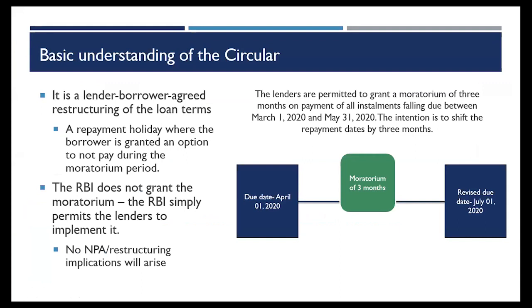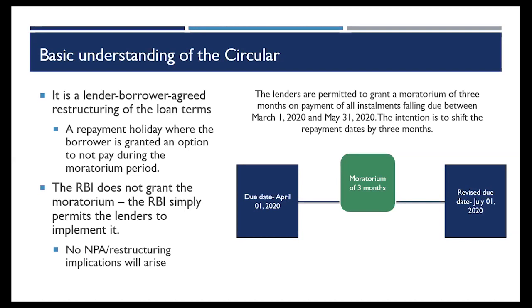For this period, any installments that fall due, you will not be required to pay during this period, and this will not be considered as a default for the purpose of asset classification or degrading the quality of your assets. So from standard, it will not become substandard just because you're not paying. This is a moratorium that the lender can grant.